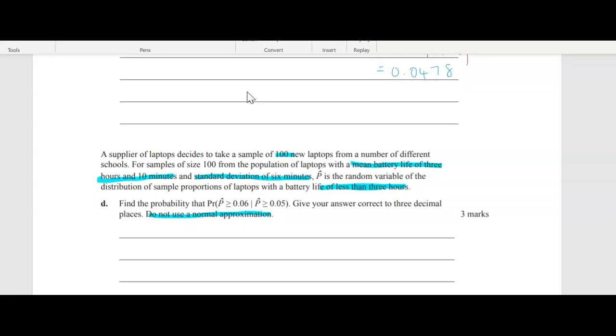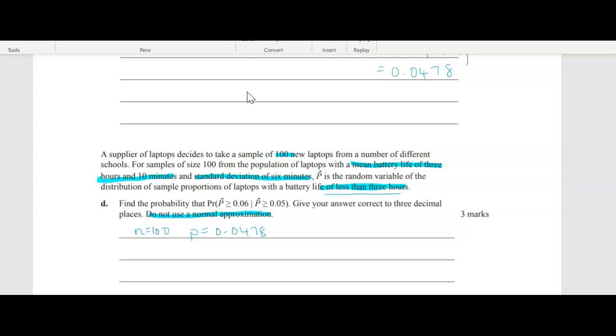All right, so back to our sample. We've got n equals 100. The probability is 0.0478, because remember, we're still doing less than 3 hours. And we've got to find our values of x.